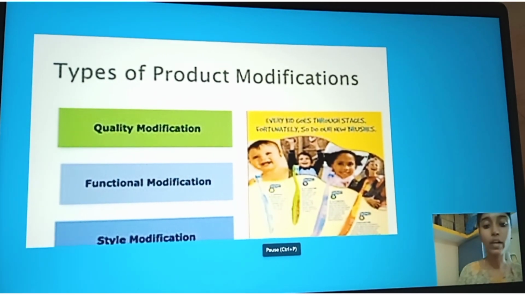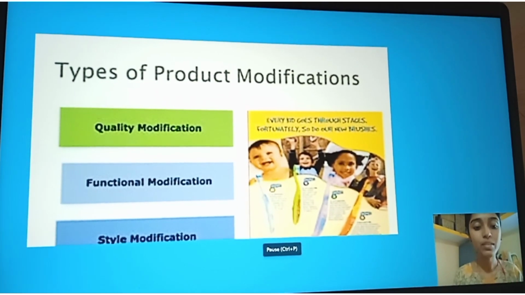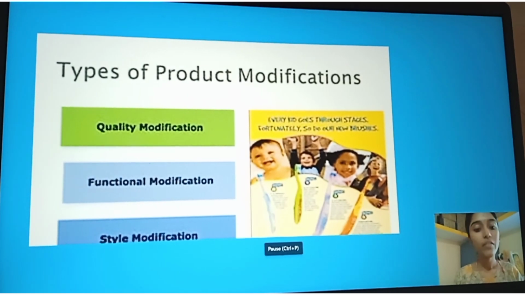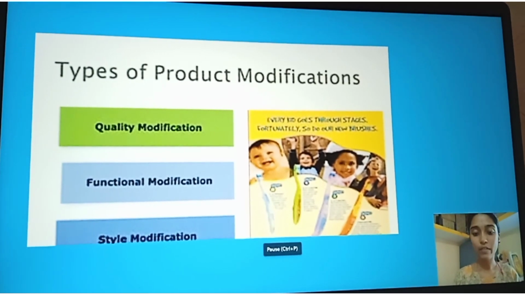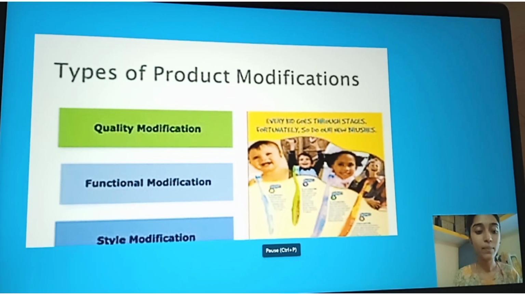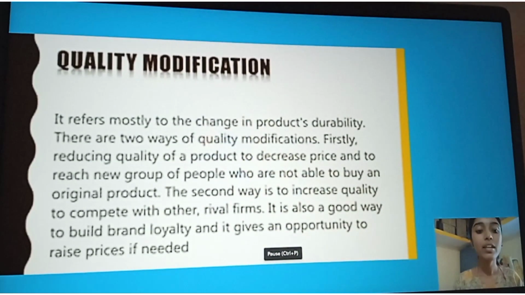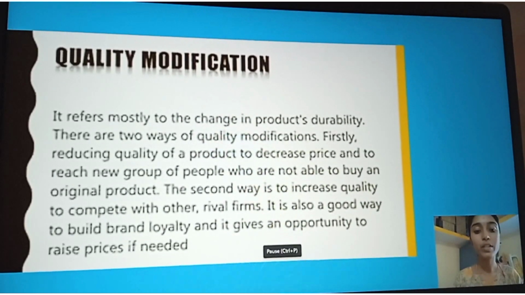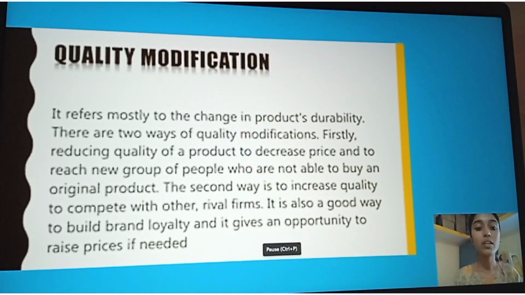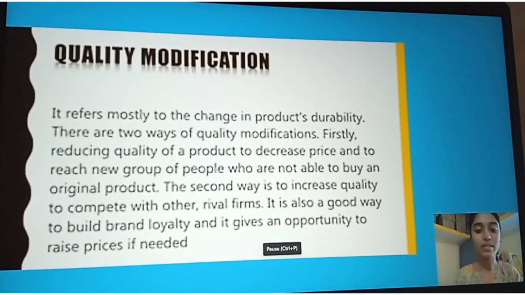Here are the types of product modifications, which is of three types, that is quality modification, functional modification, and style modification. Let's know what's this. Quality modification. It refers mostly to the change in product's durability. There are two ways of quality modifications.